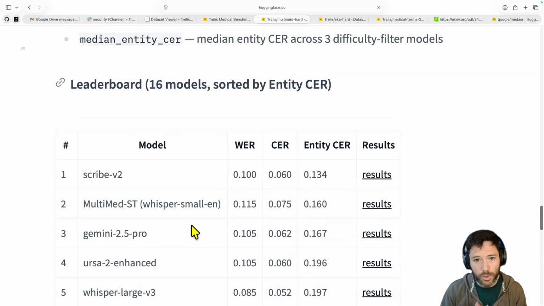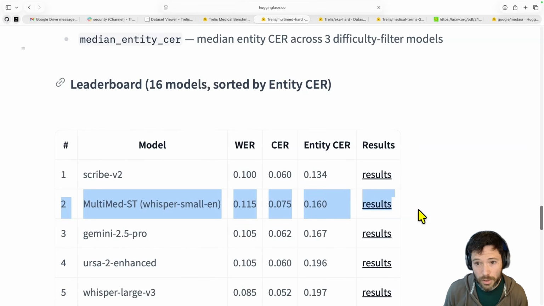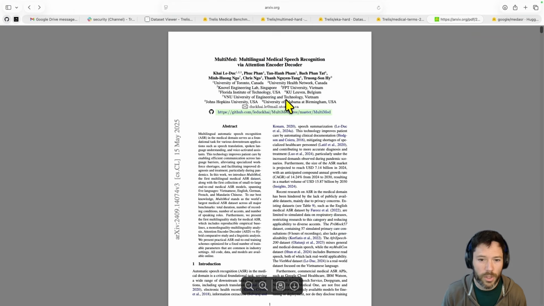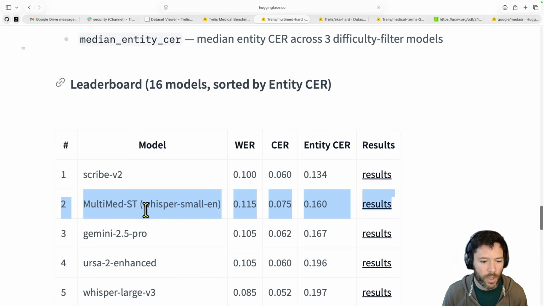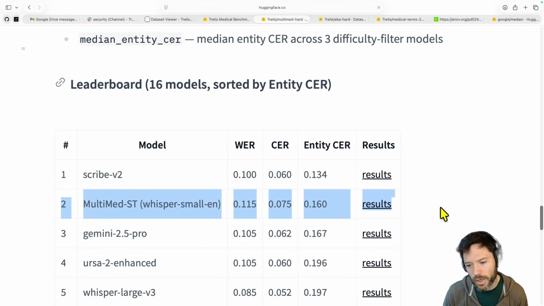So for this YouTube type benchmark, which covers a range of medical topic videos from YouTube, you can see that Scribe v2 and Gemini are doing well. Now, what's this model here? This is a model that has been trained in a paper called MultiMed, which is the paper that provides the full MultiMed data set that I drew these hard samples from. And this model was fine-tuned on a training set. And yeah, you can see that it's performing well on this test set.